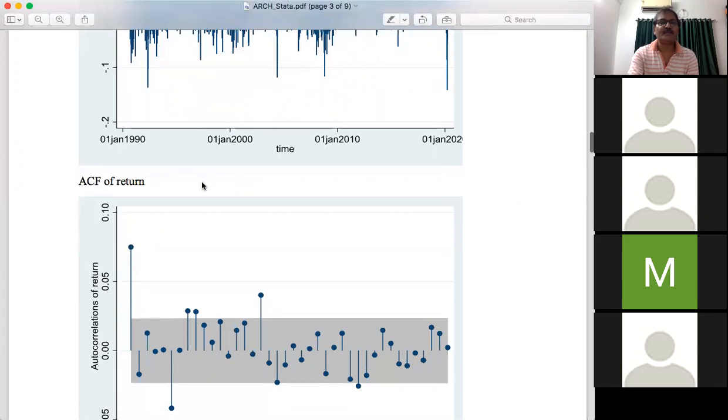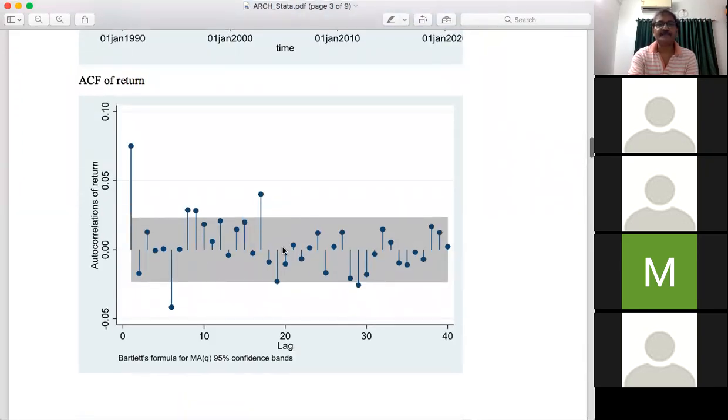Just put the command AC for autocorrelation, AC space return. You will get this kind of figure.